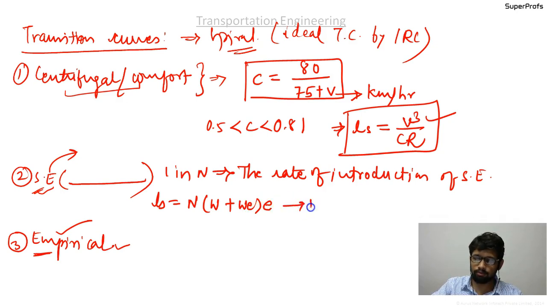Okay, if rotation about the inner or outer edge, that is for rotation about inner or outer edge. Okay, inner or outer edge.